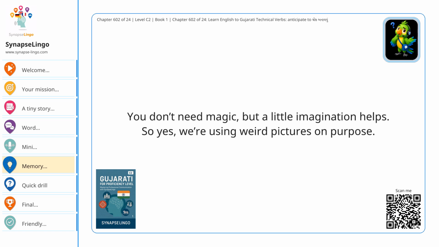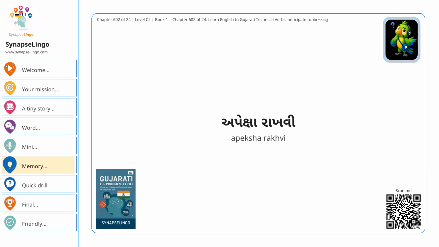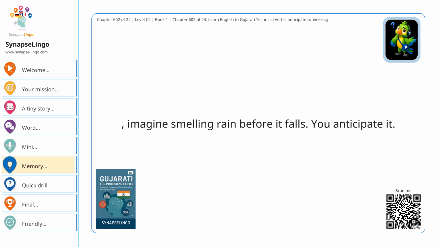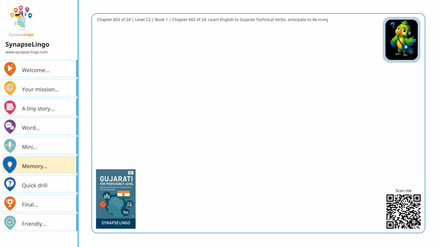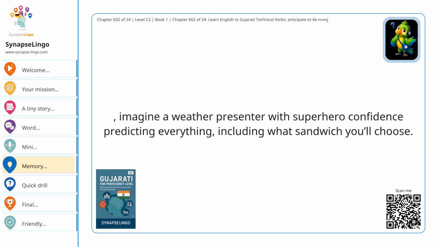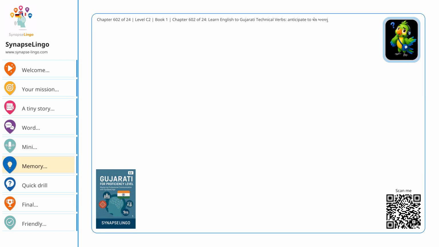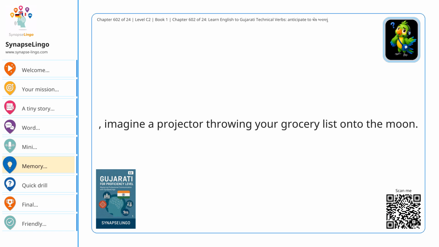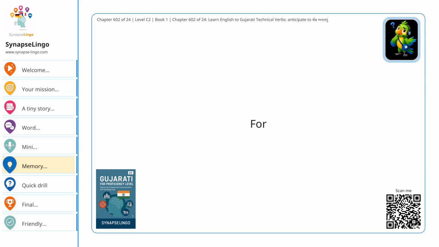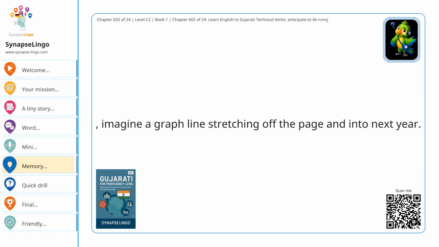Memory tricks that actually help. You don't need magic, but a little imagination helps. So yes, we're using weird pictures on purpose. અપેક્ષા રાખવી: imagine smelling rain before it falls. You anticipate it. આગાહી કરવી: imagine a weather presenter with superhero confidence predicting everything, including what sandwich you'll choose. પ્રક્ષેપિત કરવું: imagine a projector throwing your grocery list onto the moon. બહિર્નિષ્કર્ષ કાઢવો: imagine a graph line stretching off the page and into next year.